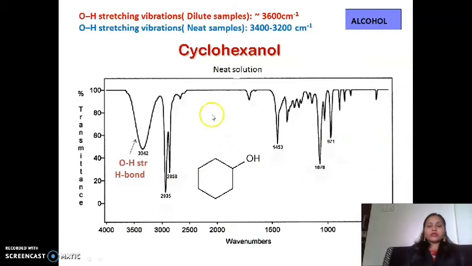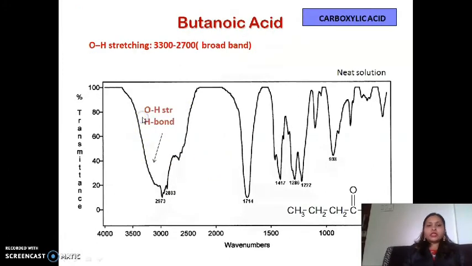We can easily understand this with the help of cyclohexanol, which has an OH functional group. You can see here the broad band. In butanoic acid, it is also showing a broad band, with the hydroxy group forming a hydrogen bond. So this shows at about 3200 to 2700 centimeter inverse.